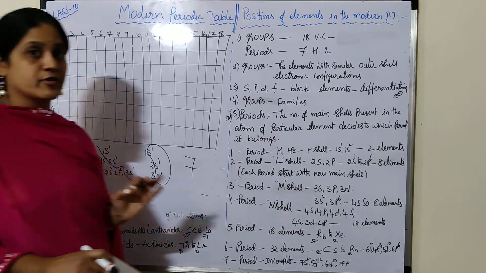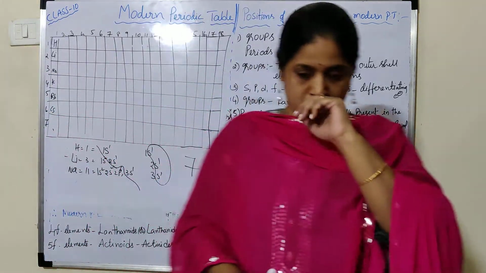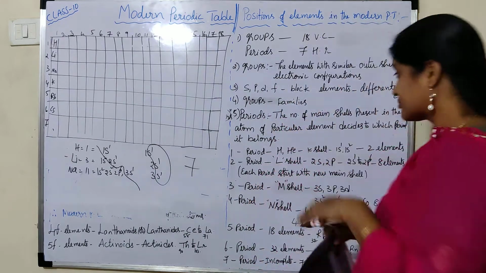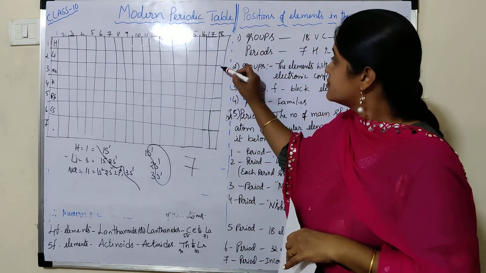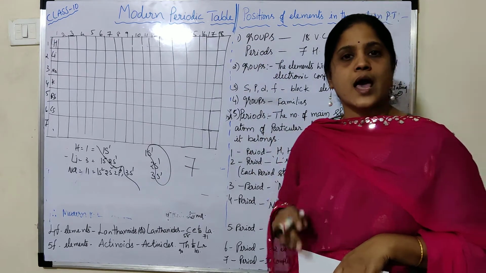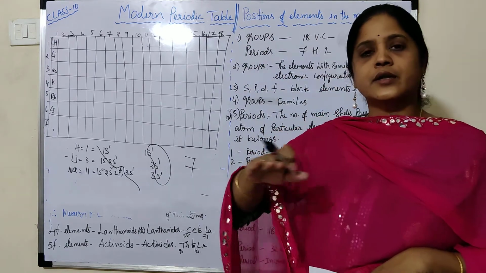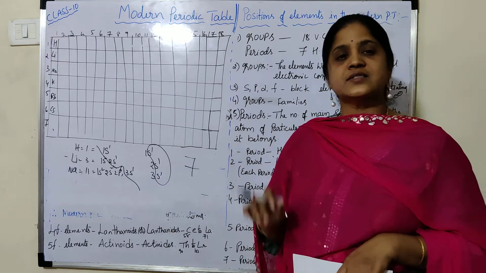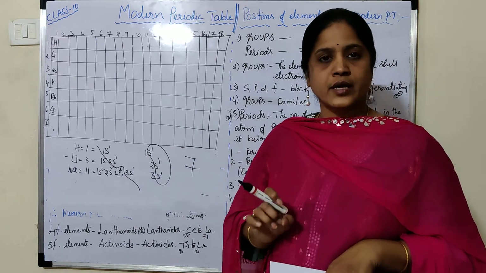So don't confuse them: vertical columns are known as groups, and horizontal rows are known as periods. This is important for bits.